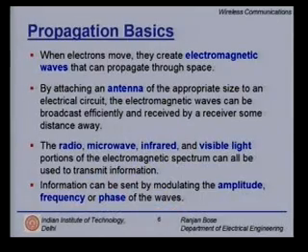Information can be sent by modulating one of the properties of the waveform. It could be the amplitude, frequency, phase, and these are not the only possibilities. For example, in ultra-wideband, we use pulse position modulation because we have the luxury to send very narrow pulses, and where the pulses are placed with respect to a reference can tell me what kind of bit pattern I am trying to convey.